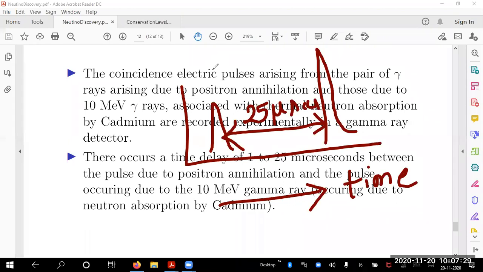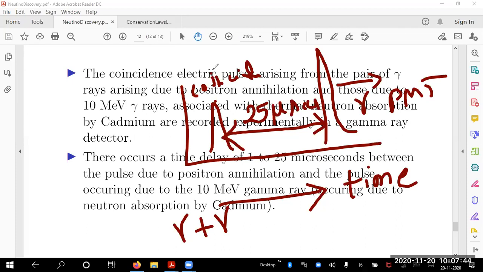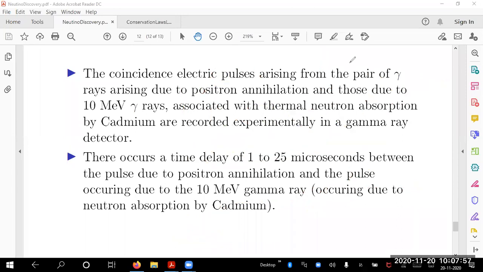If I get this kind of a double pulse, it's a very clear indication that I had a 2 photon coincidence. This is coming from a coincidence circuit. This is coming from a gamma pulse PMT kind of a converter of 10 MeV. Its height is more and it is separated from the first coincidence pulse by 25 microseconds. This is called a double pulse event. So I do have these recorded. There occurs a time delay, as I said.